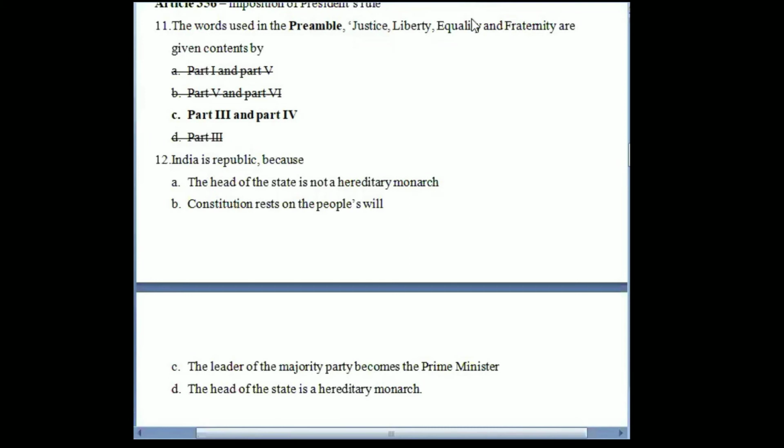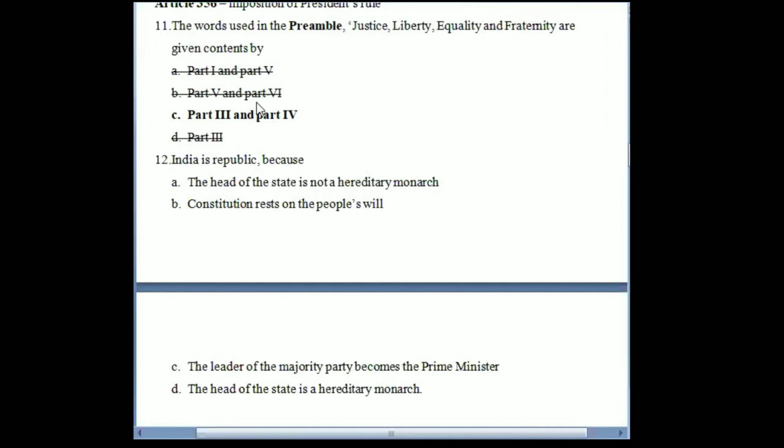Again, equality. We have articles 14 to 18 of the Constitution, right? That talks about equality. For example, equal protection of law under Article 14. Under Article 15, prohibition of discrimination. Article 16 regarding equality of opportunity in matters of public employment. 17 regarding untouchability, and 18 regarding abolition of titles. So all of those relate to equality. And fraternity is mentioned under, actually it is not part 4, but it is part 4A in the fundamental duties that we have. The fifth duty is regarding promoting harmony and the spirit of common brotherhood.